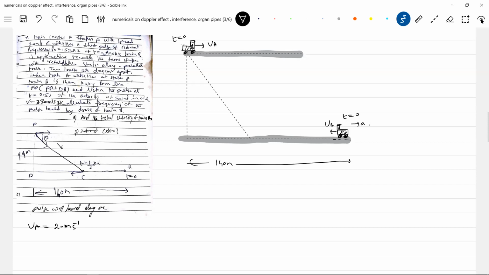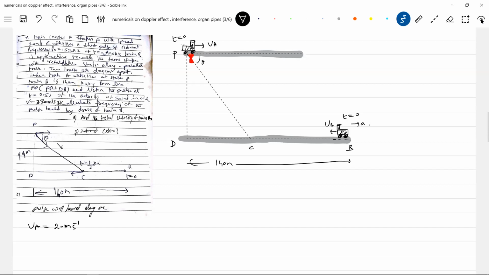Now a pulse will be generated. Please try to understand. It's very easy, just based on kinematics, nothing. No need to get scared, just based on kinematics. This is theta, let me take it. There's a point A, there's a station P. This is the distance D, and this was at B and at C.